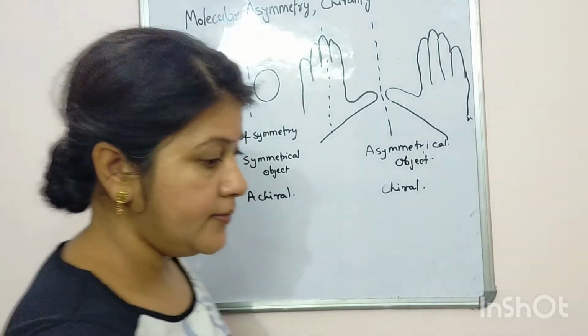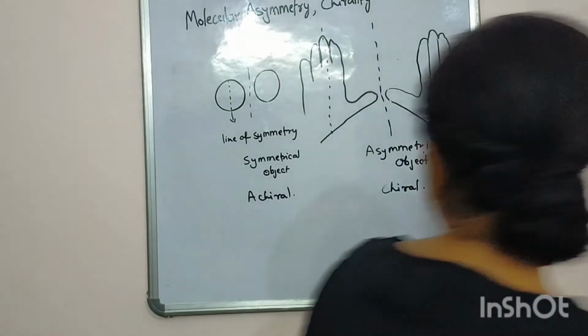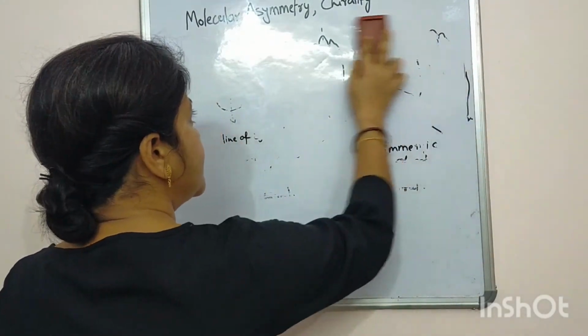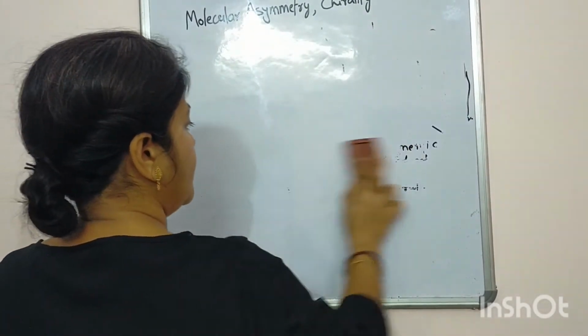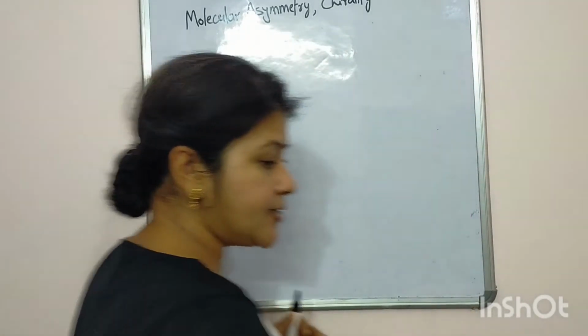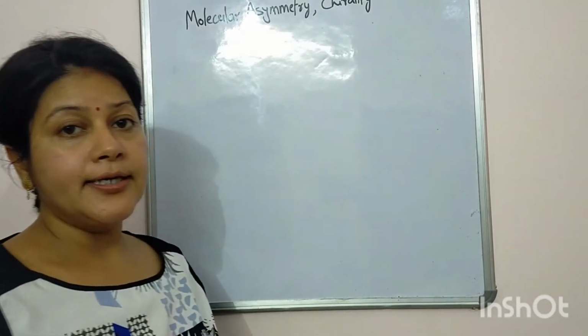For example, we take two examples to make this clear. One is propan-2-ol and the other is butan-2-ol.